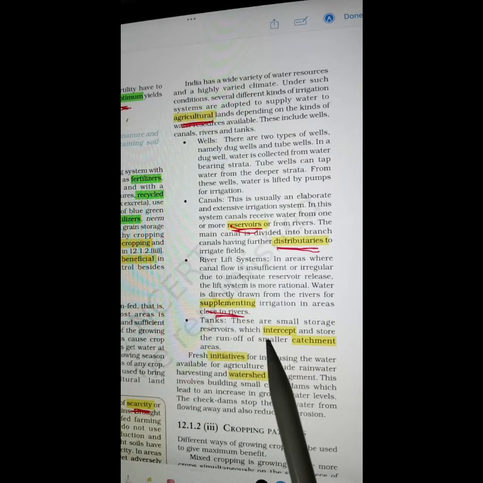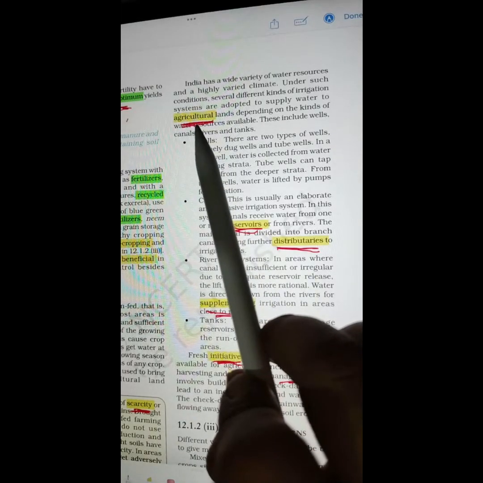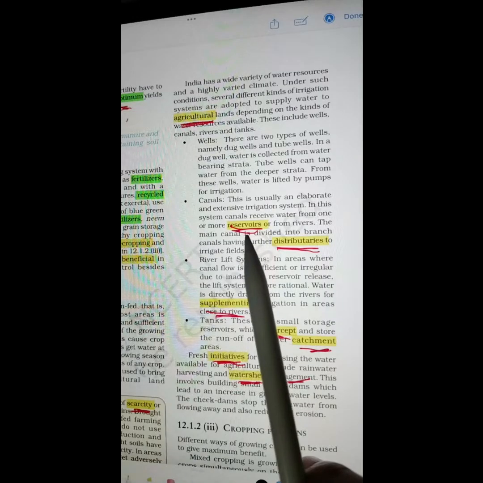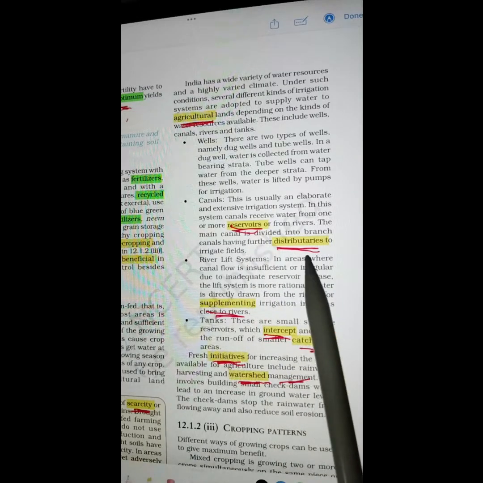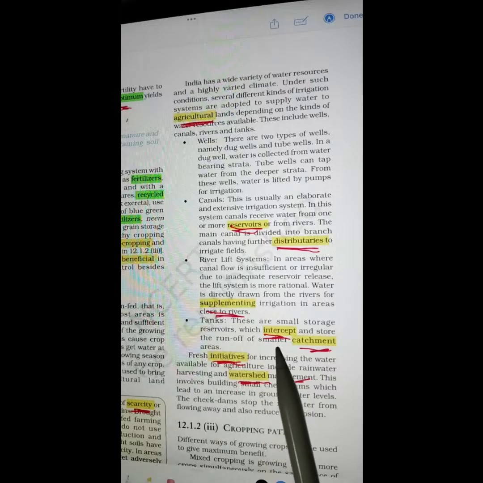Supplementing. Intercept. Catchment. Initiatives. Watershed management. Agricultural. Reservoirs. Distributaries. Supplementing. Intercept. Catchment. Initiatives. Watershed.